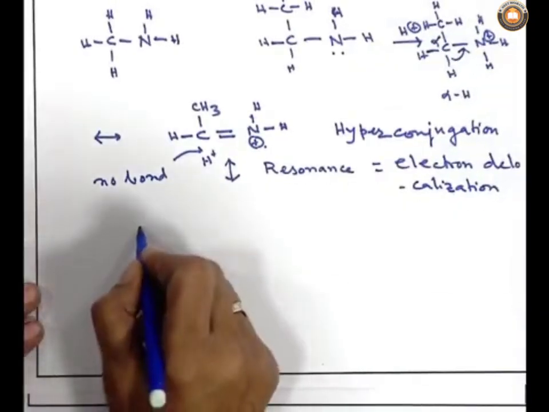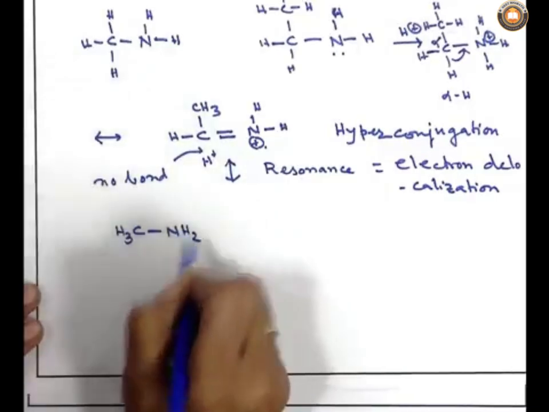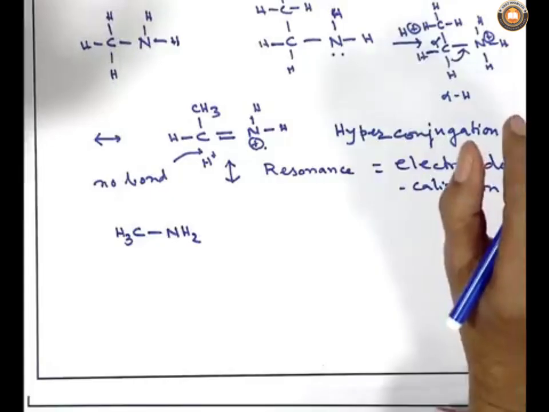Now, let me take a very simple example. We understand that the simplest compound, methylamine, is a nitrogen-containing organic compound. It has a methyl group and an amine group. If we substitute the hydrogen atoms of the amine group by the methyl group, the electron density increases by hyperconjugation and also by inductive effect, because there is an electronegativity difference between carbon and nitrogen.